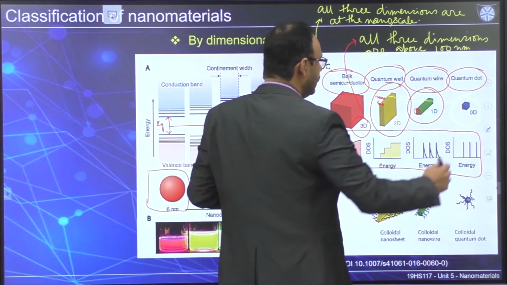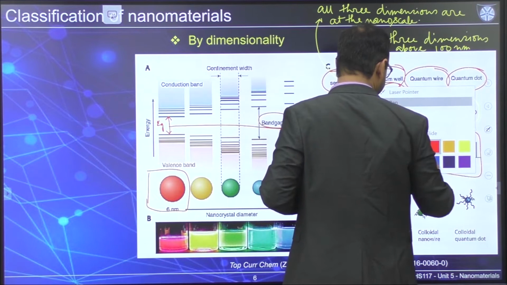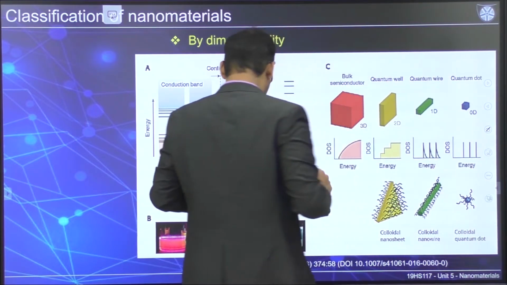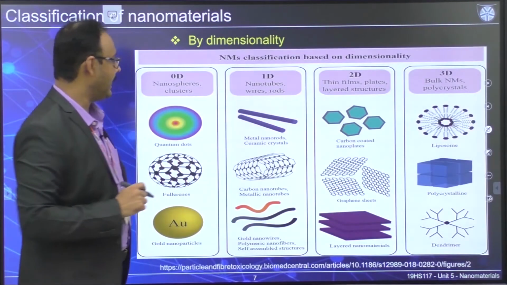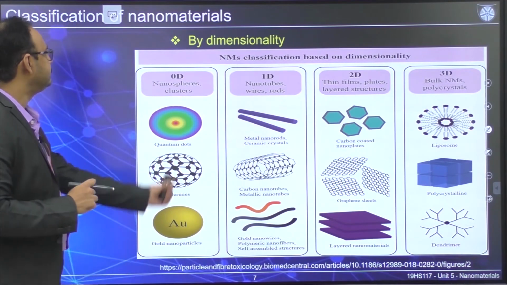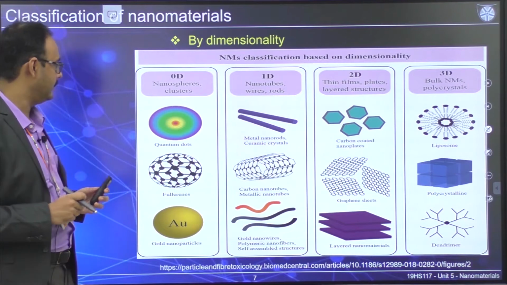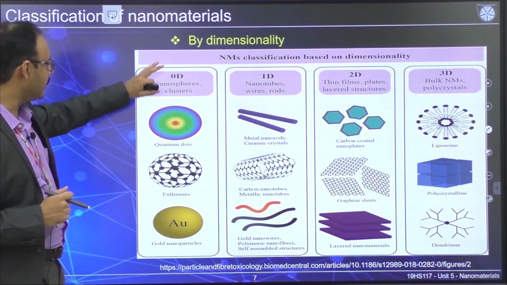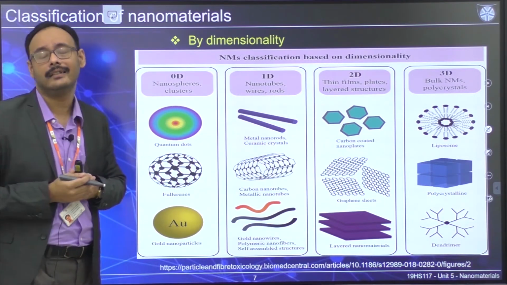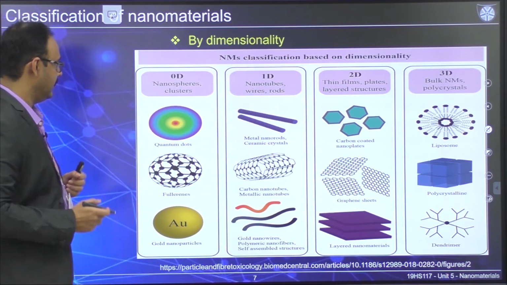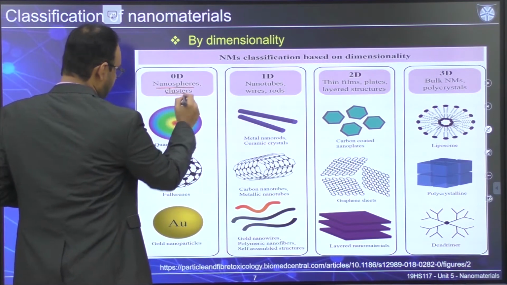Okay, so once you clear this up, let's see some of the examples. These are the nanomaterials classification based on dimensionality. What we have is 0D, where, as I said, all three dimensions are restricted. So it's a nanosphere or clusters.